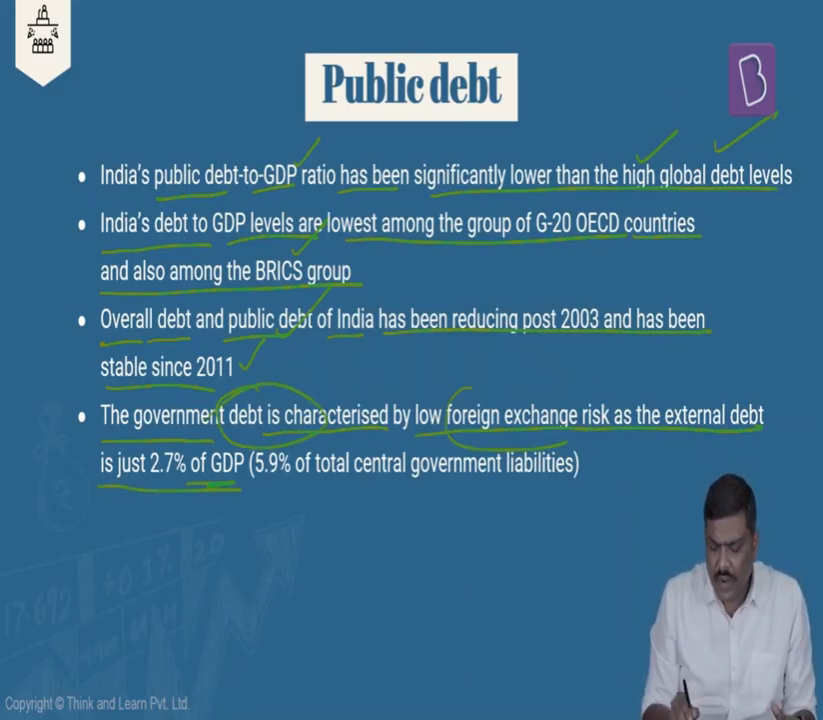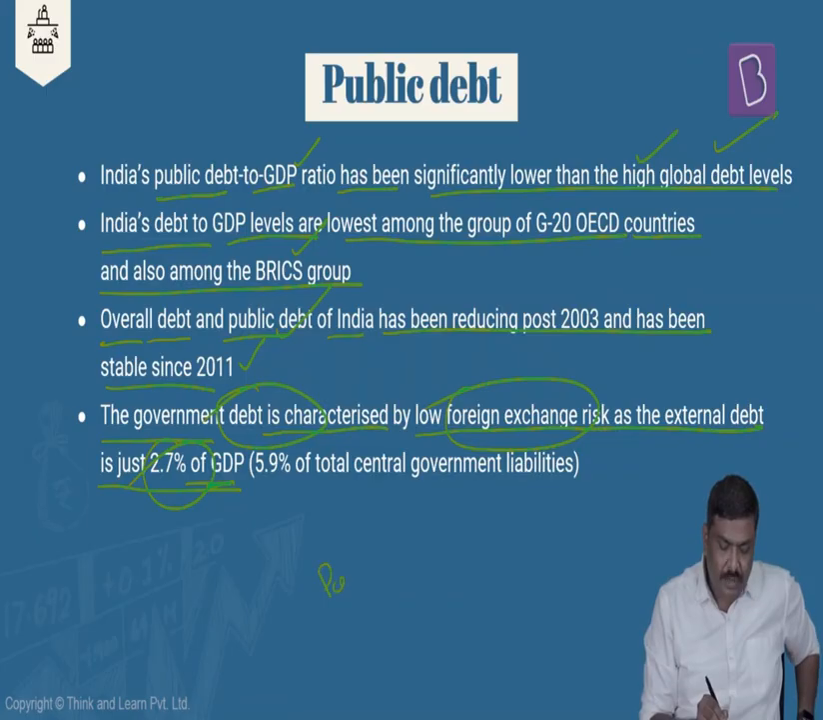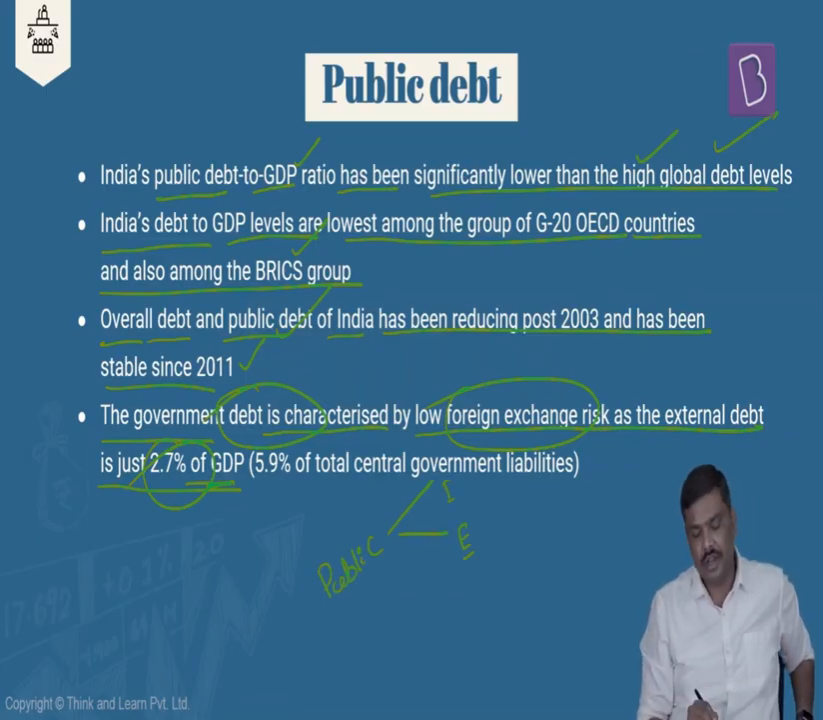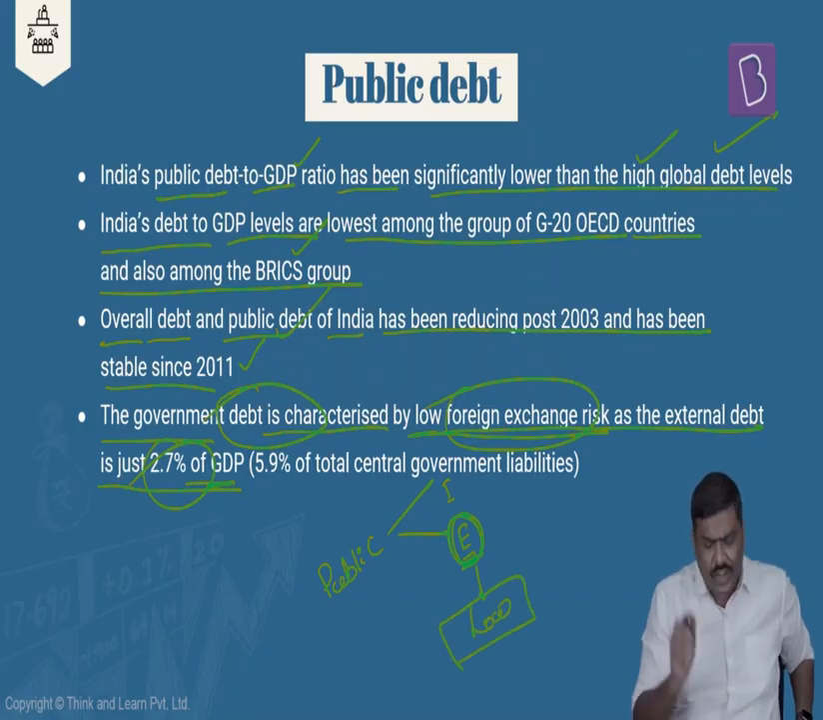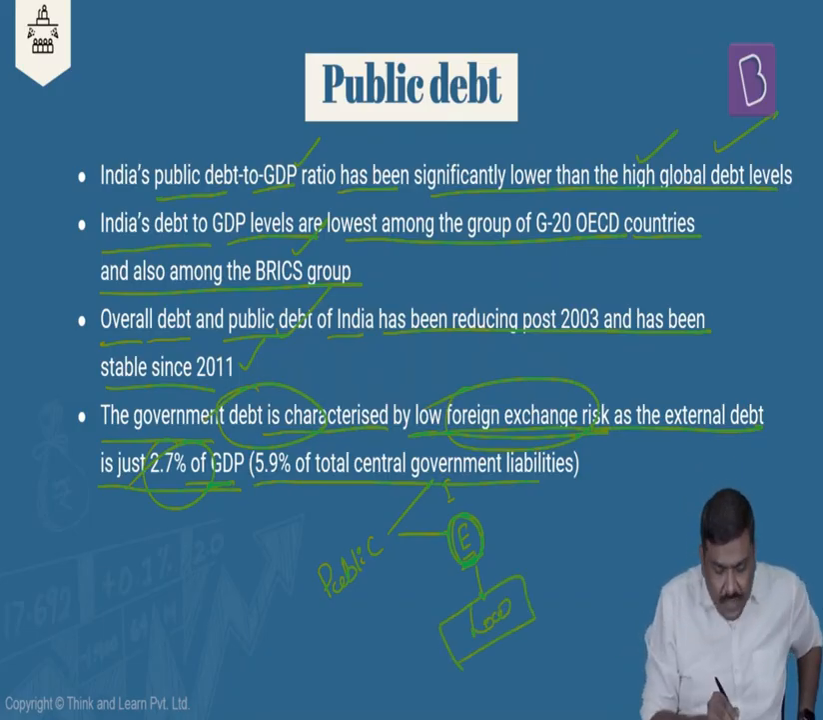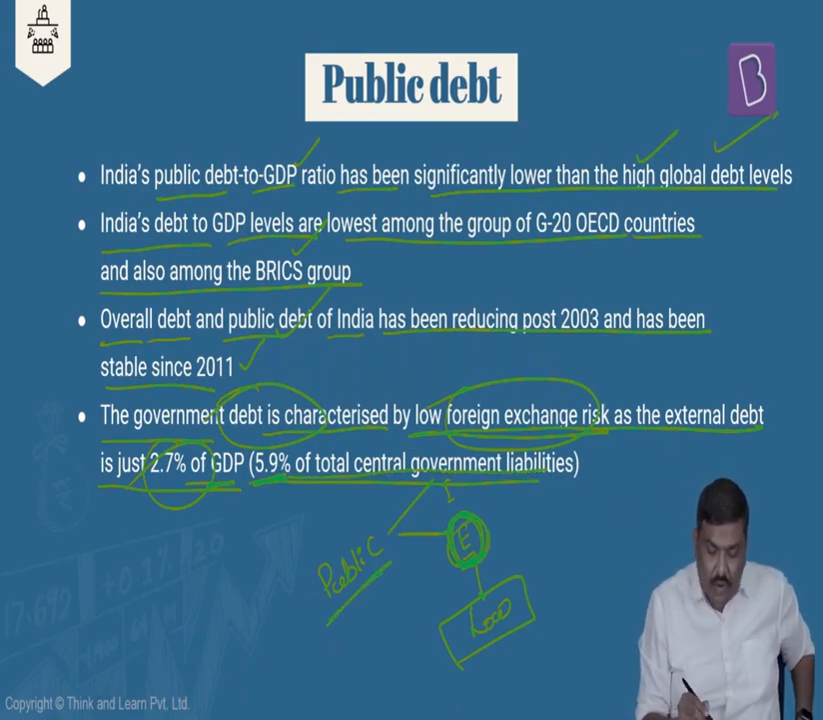Now what do you mean by the low foreign exchange risk and the 2.7% of GDP? What is the meaning of it? Generally, whenever they discuss the public debt, I told you it can be divided into internal and external. And when you say the low foreign exchange rate risk, please understand this. It simply means out of the total public debt, mind you, the external debt is very low. From 1 year to another year, it will keep on changing. It is around 5.9% of total central government liabilities, which essentially means out of the total debt of the government, a very small amount is in the form of external debt.